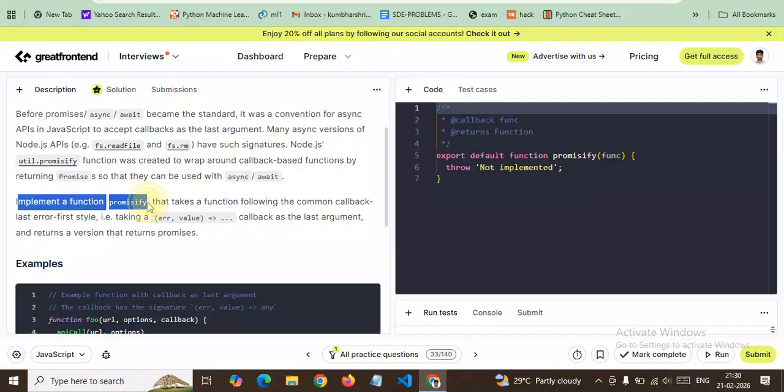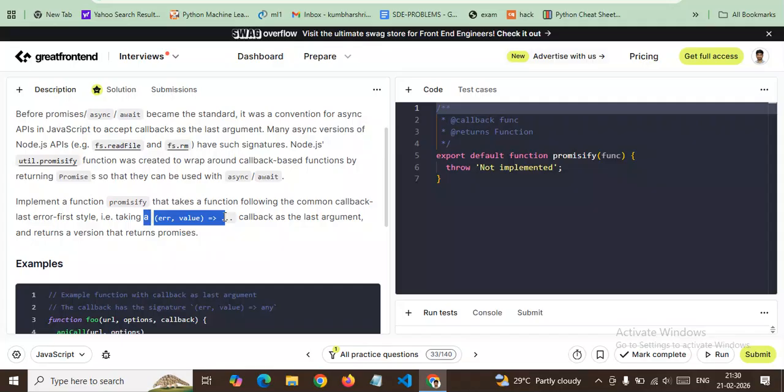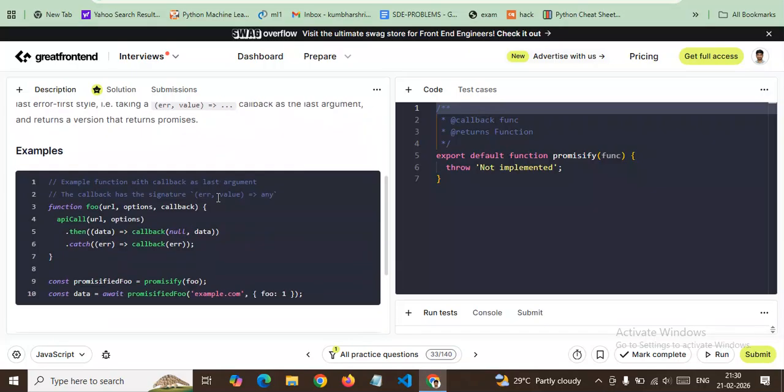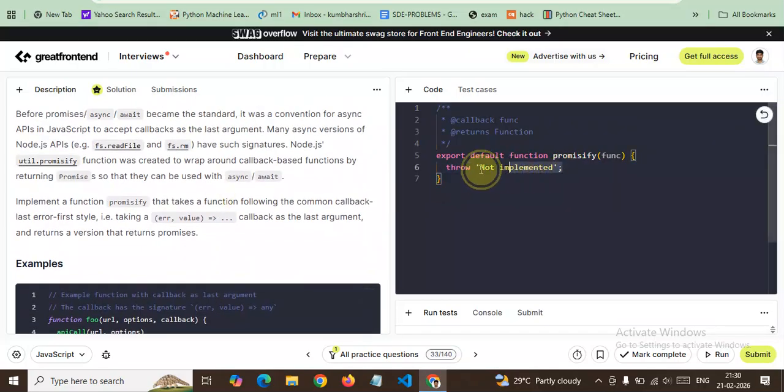We need to implement a Promisify function that takes a function following the common callback-last, error-first style of the older versions, with error and value as the callback arguments, and returns a version that returns a promise. So let's implement this Promisify function.